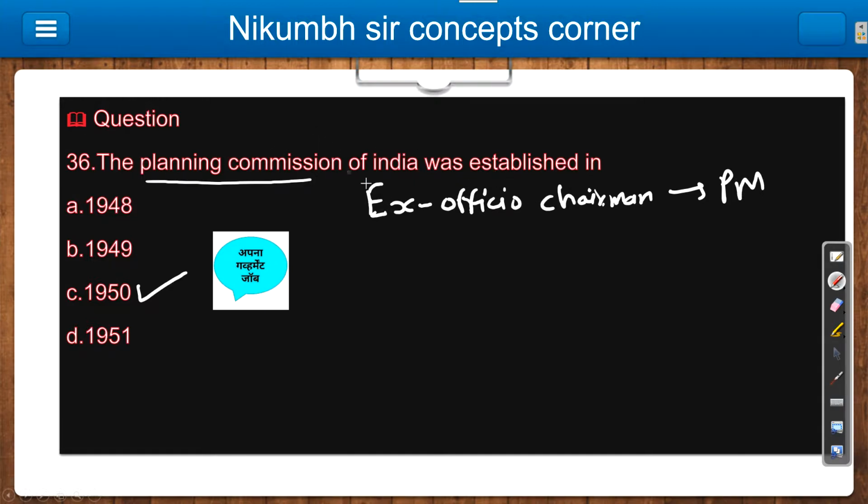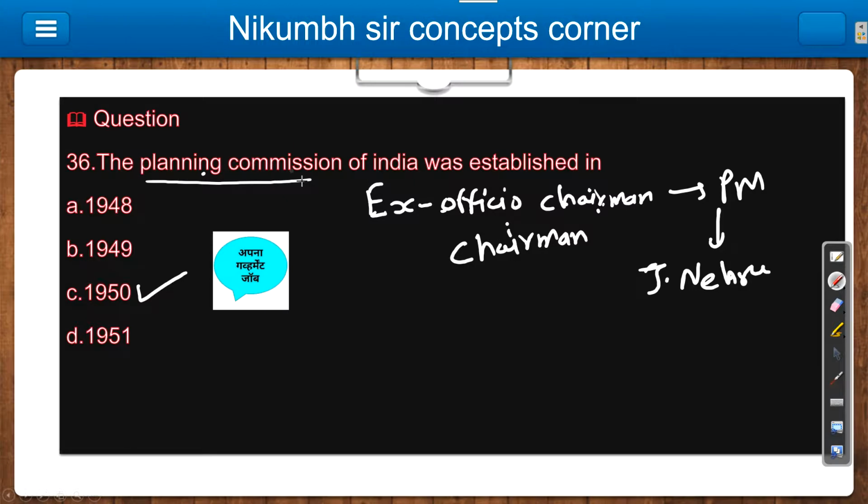Now, two ways are there. The first ex officio chairman of the Planning Commission is your first PM. Who is the first PM? Prime Minister Nehru, right? Nehru is your first Prime Minister. So the first ex officio chairman of the Planning Commission is Jawaharlal Nehru. Compulsorily remember this. Then they may ask you who is the first chairman of the Planning Commission. They can ask you the chairman also. So your answer will again be Jawaharlal Nehru. So compulsorily remember this.